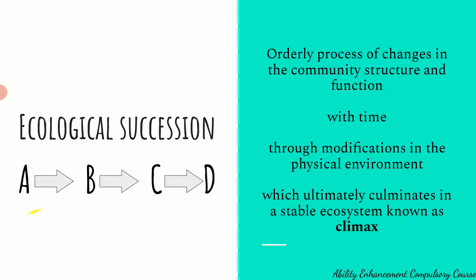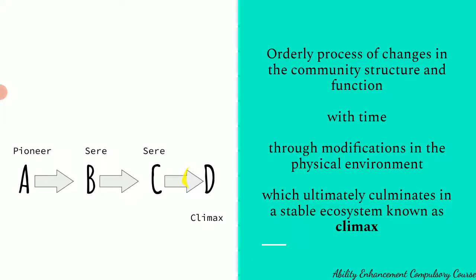A was the community that was initially there, that was replaced by B, was replaced by C, was replaced by D. And suppose the D is surviving there for many years, it means D is our climax community. D is the community which is the most stable in that ecosystem. So the community which is finally ending the process of ecological succession, or you can say the final species, the species that is going to stay as the stable species. Usually the stable species are tall trees or a forest community. So the stable species is what we call as climax community.